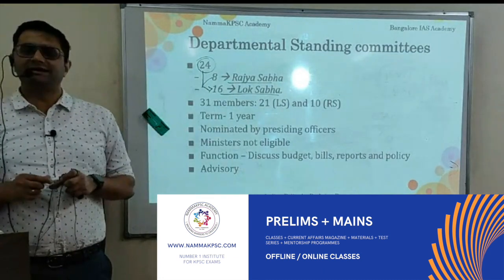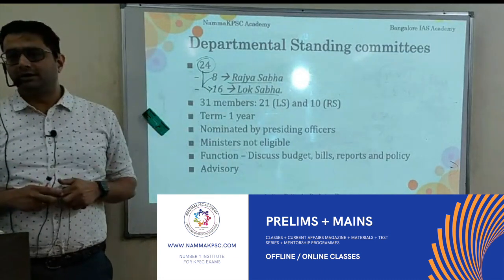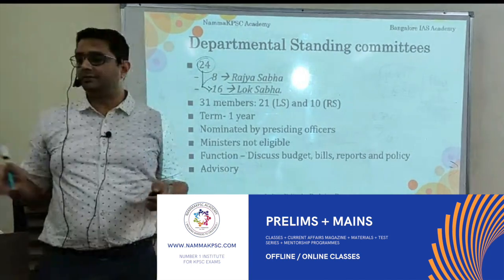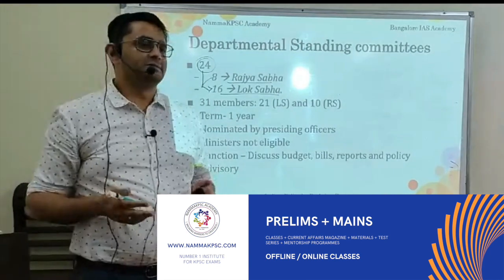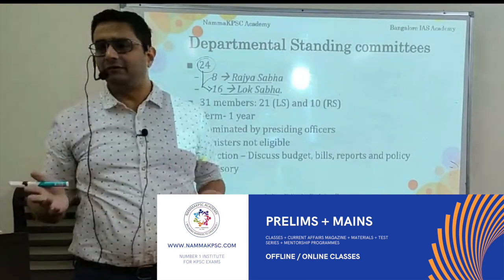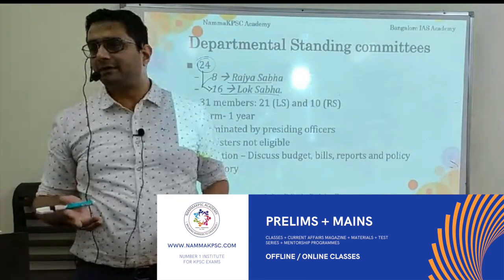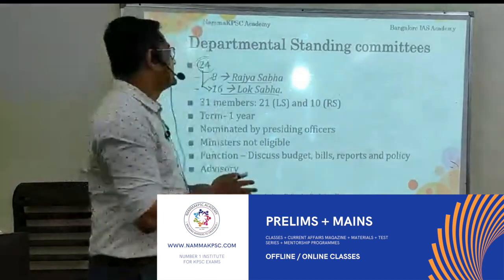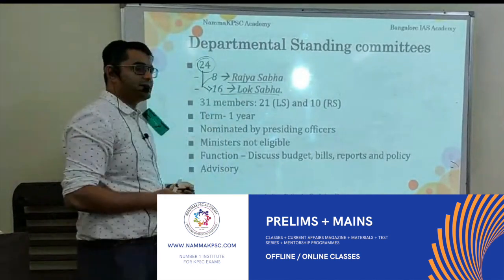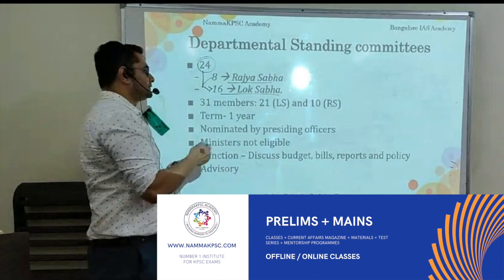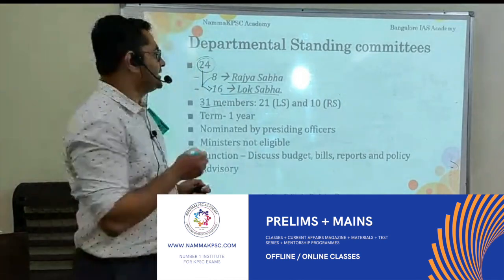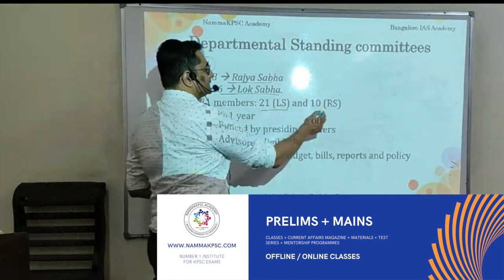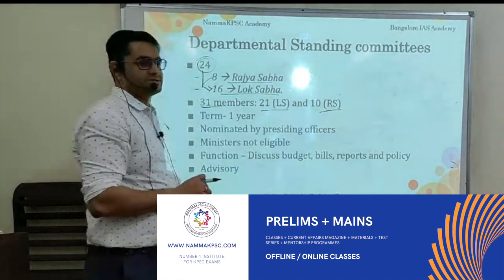So that the responsibilities are divided between the two. Here again you can think about ordinary bills and all that. Both Rajya Sabha and Lok Sabha have equal power, so they gave this power to both of them. So 8 of them work under Rajya Sabha, 16 work under the Lok Sabha. Each committee has 31 members, 21 from Lok Sabha and 10 from Rajya Sabha.